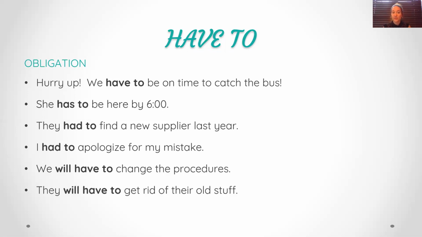Hurry up, we have to be on time to catch the bus. She has to be here by 6 o'clock. Don't forget the S with he, she, it. We use has instead of have. And then we have two examples in the past. In the past, they had to find a new supplier last year. I had to apologize for my mistake. And then in the future, we will have to change the procedures. They're not effective anymore. Good.